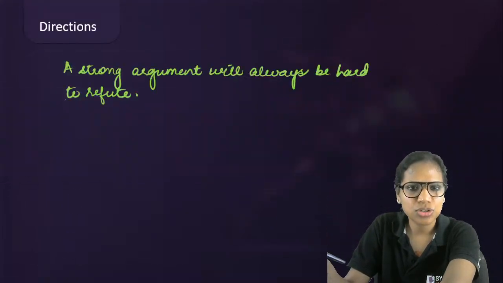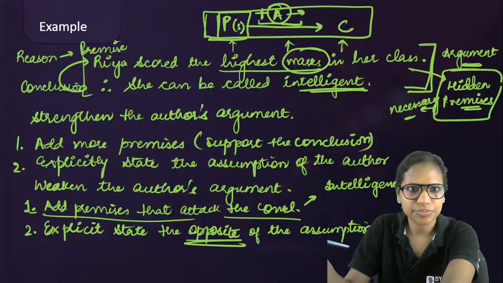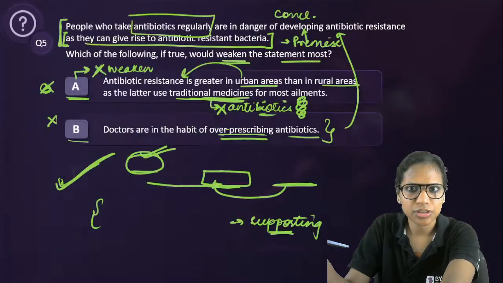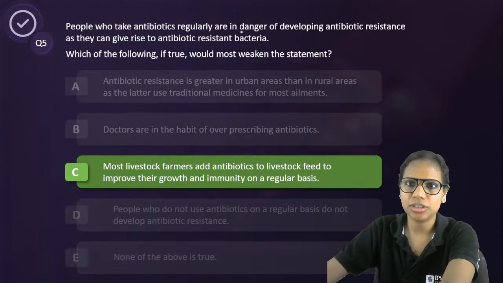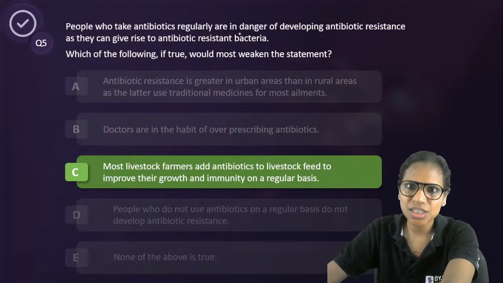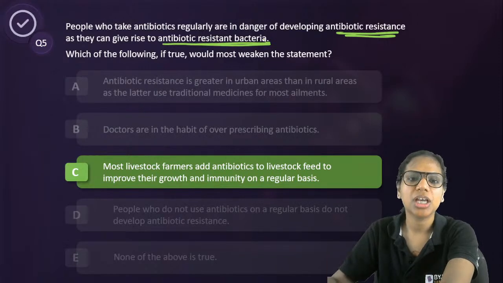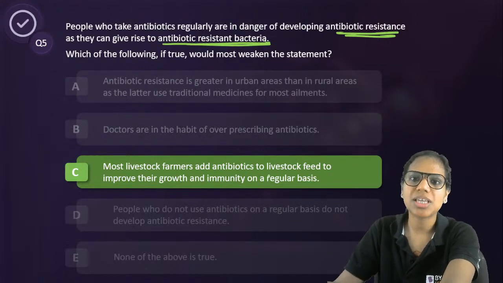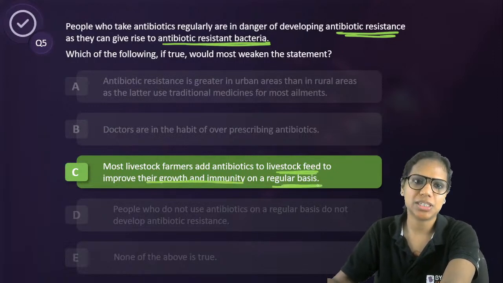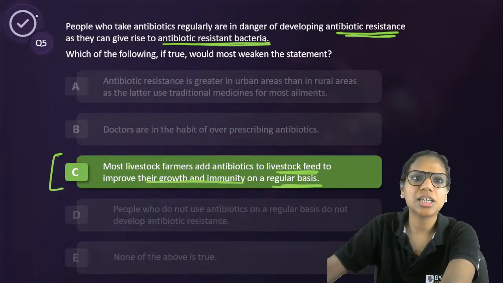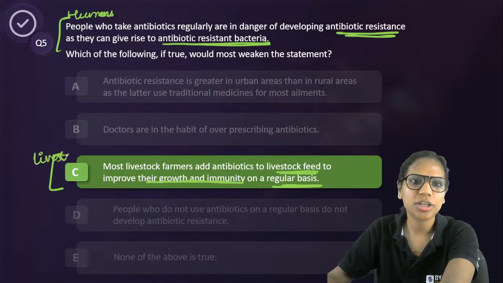Okay, now let's come to another query that we had. Just a second. This question, right? People who take antibiotics regularly are in danger of developing antibiotic resistance, as they can give rise to antibiotic resistant bacteria. Now C says most livestock farmers add antibiotics to livestock feed to improve their growth and immunity on a regular basis. I understand your objection, Vicky, that these are humans and these are animals. This is livestock that we are talking about.